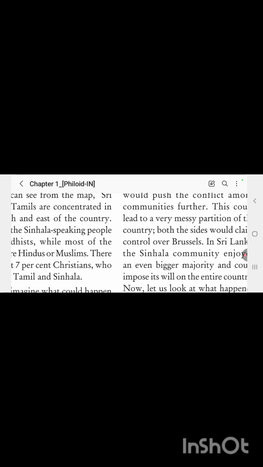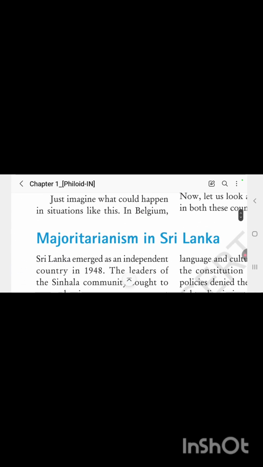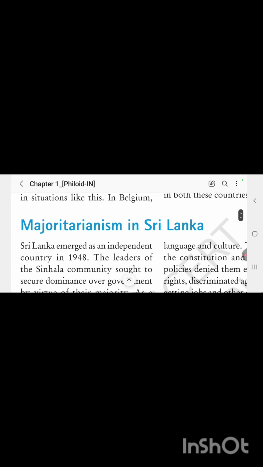Clear? So the rest of this chapter will continue tomorrow. Tomorrow we will study majoritarianism in Sri Lanka. Okay class, so tomorrow you can read it and come back.